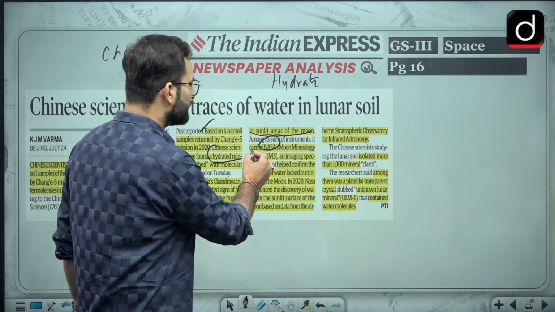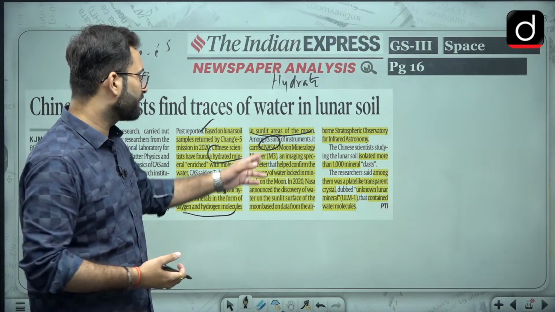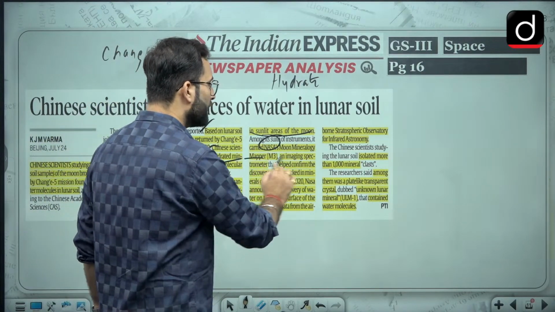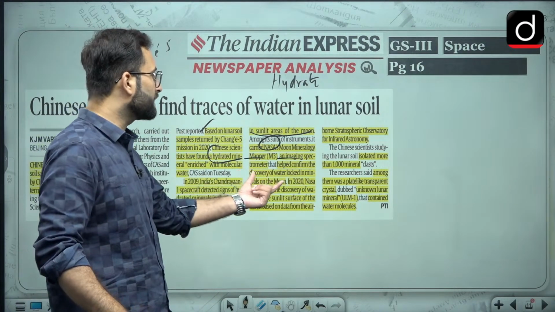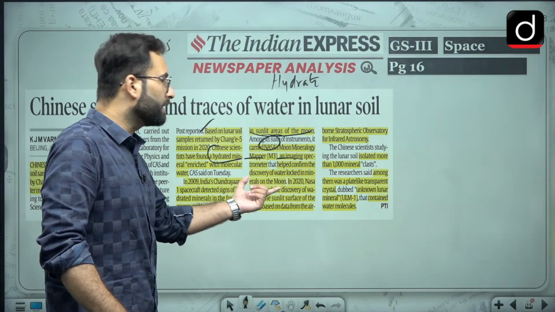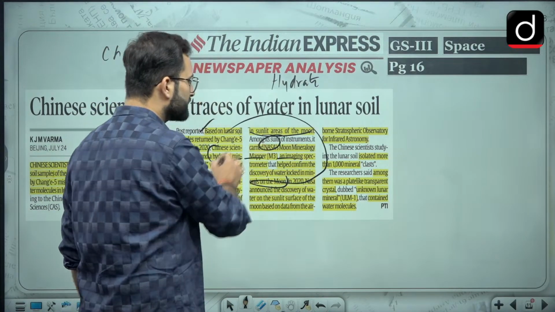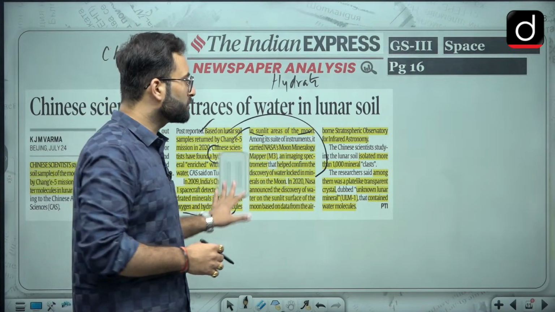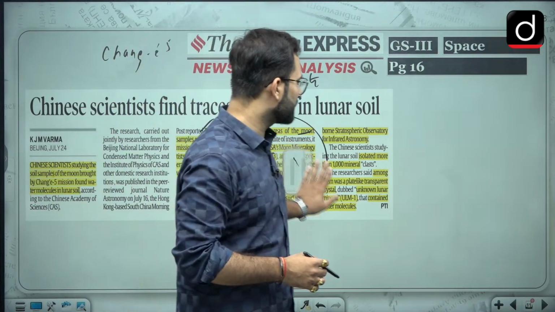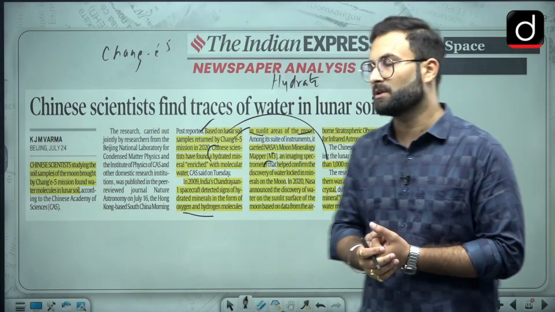Here you will see we have actually taken the help of NASA's Moon Mineralogy Mapper imaging spectrometer that help confirm the discovery of water locked in the mineral on the moon. Okay, so that particular credit goes to India, that is Chandrayaan 1. In 2020, NASA also has done that. And recently the Chinese expedition has also done that.